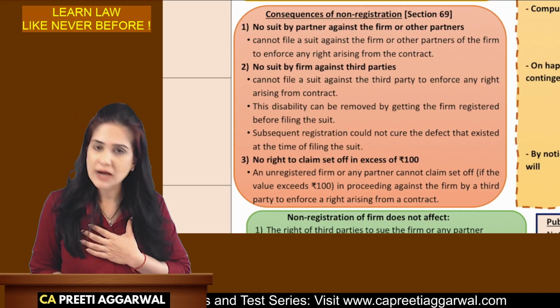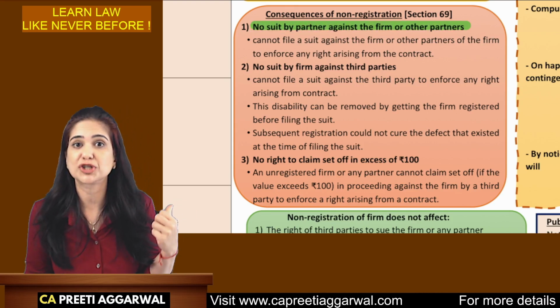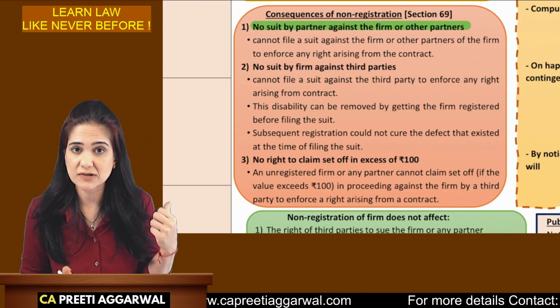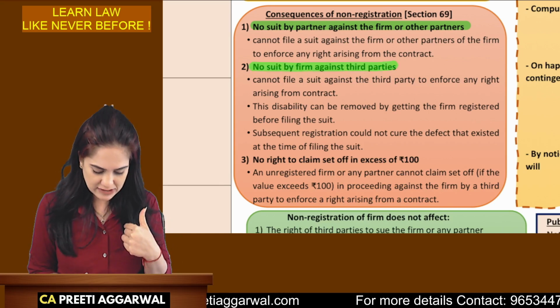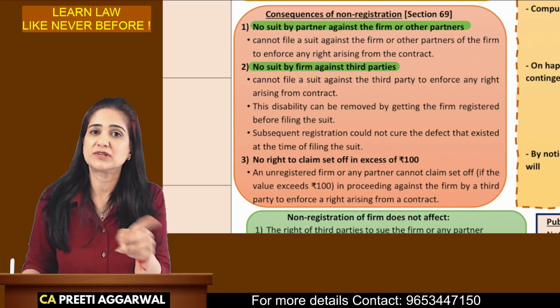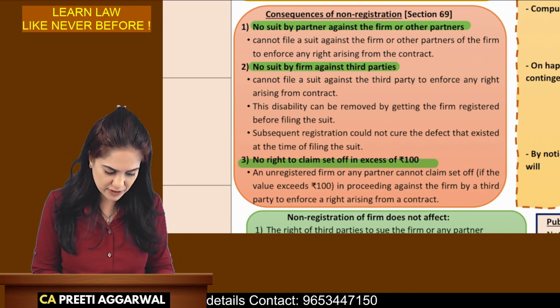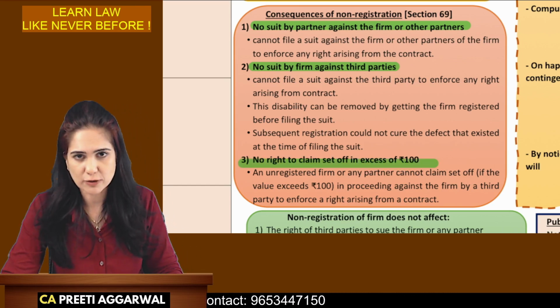Now, if you are an unregistered partnership firm, you cannot file a case against the other partners if they don't give you your share of profit or they don't allow you to exercise certain rights. You cannot file a case against a third party, but the third party can file a case against you. However, this disability can be removed by getting the firm registered before filing the case. No right to claim set off in excess of 100 rupees. So this I'm sure you are aware of.